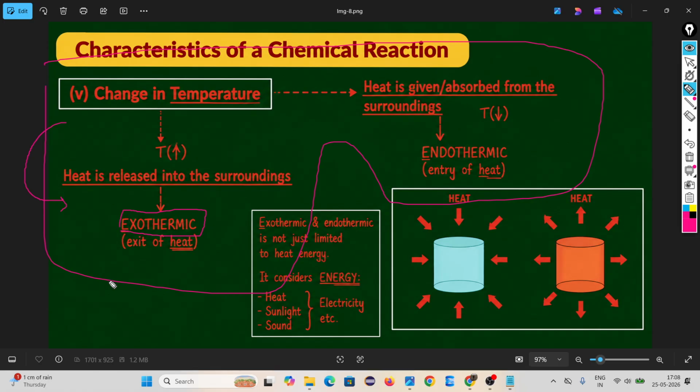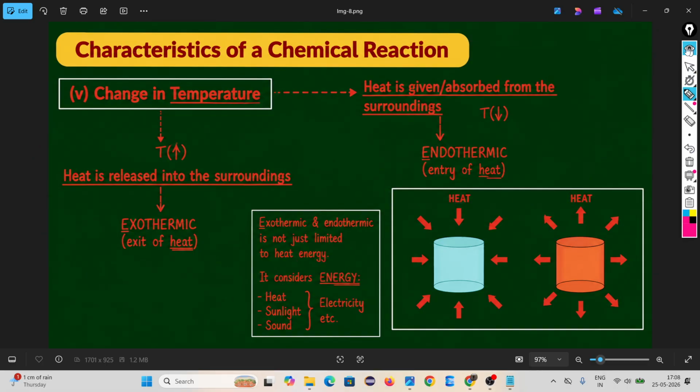If heat is released, we call it exothermic. Energy can also be released as light energy or other types, but in most cases heat energy is released. Heat or energy released to the surroundings is called exothermic. Energy consumed from the surroundings is called endothermic.